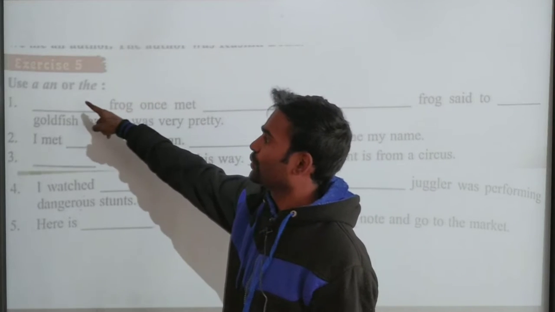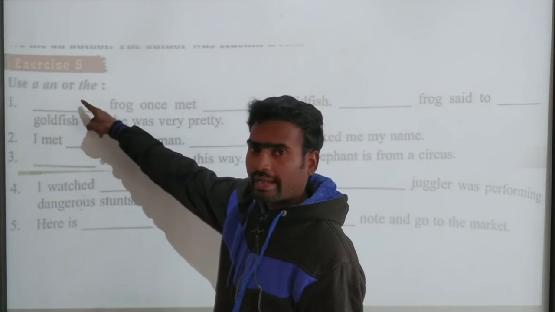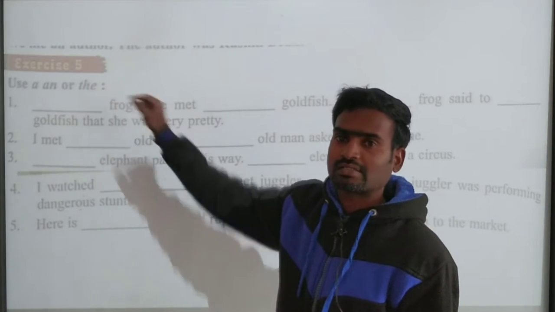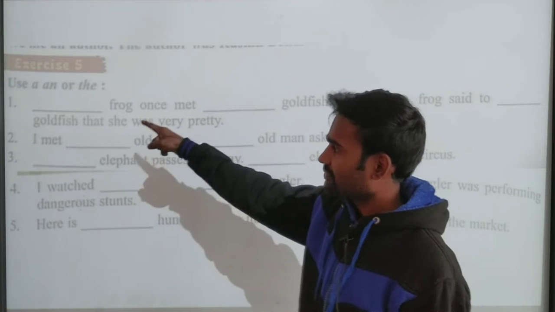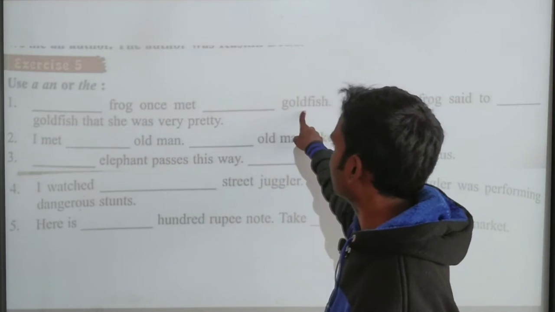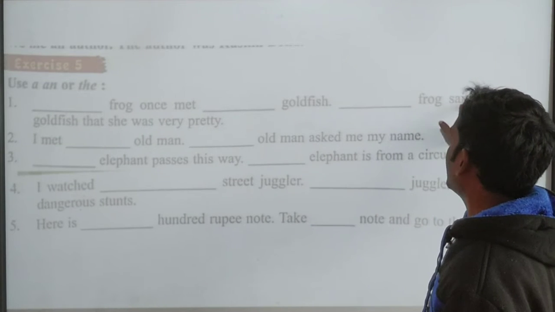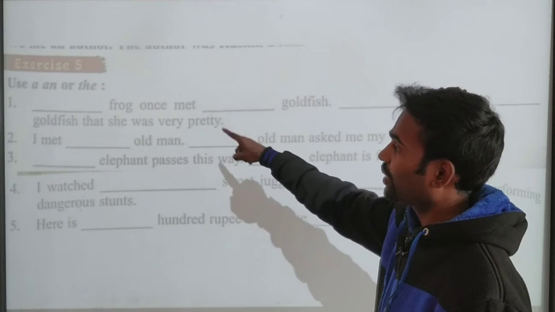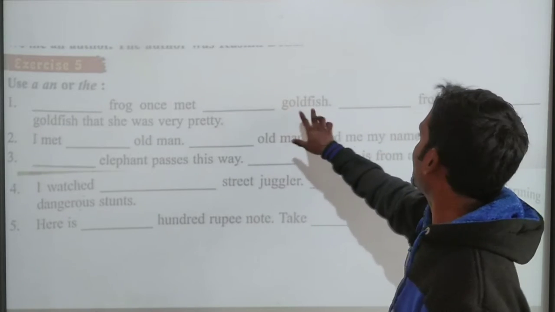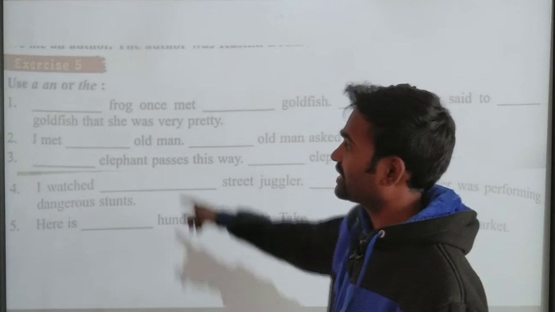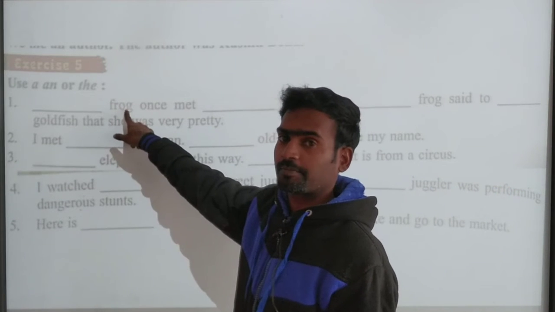Exercise 5. Use a, an or the. So we are going to use any one of these 3. Read the first one. Dash frog once met dash goldfish, and dash frog said to dash goldfish that she was very pretty. So here we have 2 complete sentences. First we have to see what? Frog, singular.